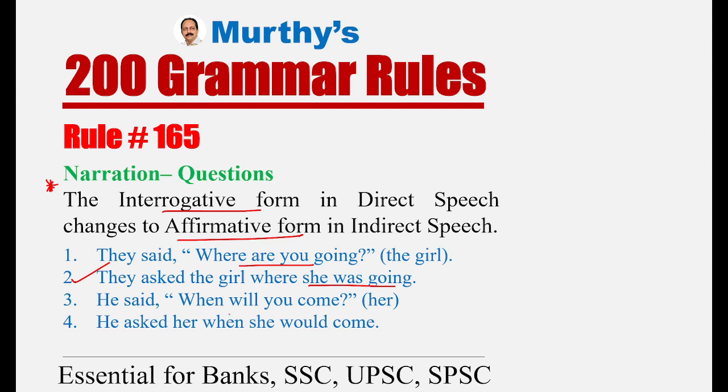He said, "When will you come?" He asked her when she would come. Will changes to would. And here, when will you come is a question. Interrogative form changes to affirmative. She would come, affirmative. Would she come, interrogative. She wouldn't come, negative. Here you have to remember, because this is an important rule and because it comes under common errors, in different exams they've given questions based on this particular rule. An important one.